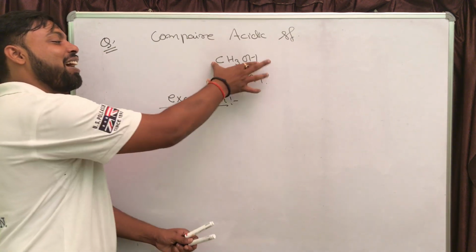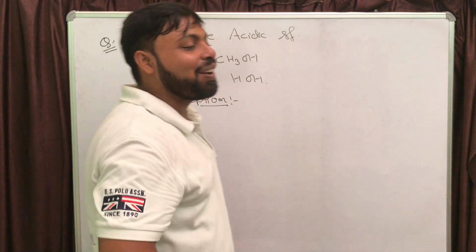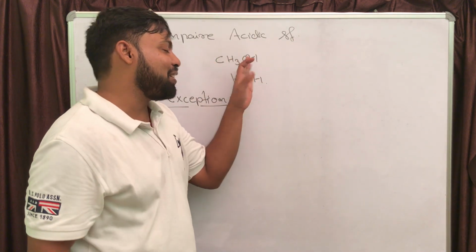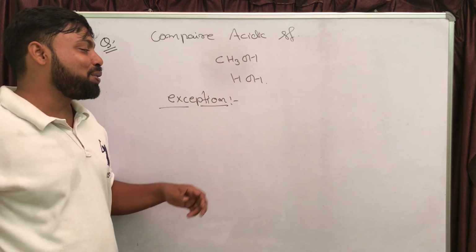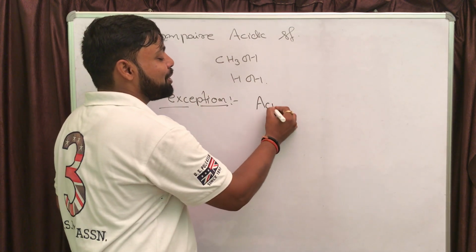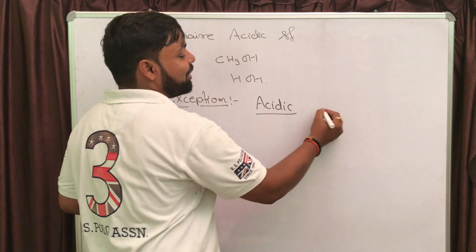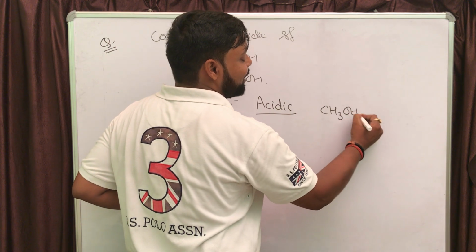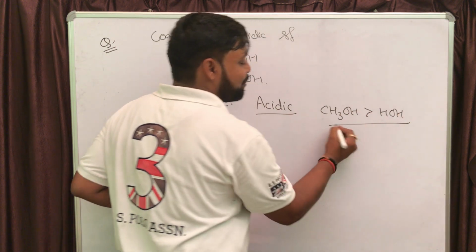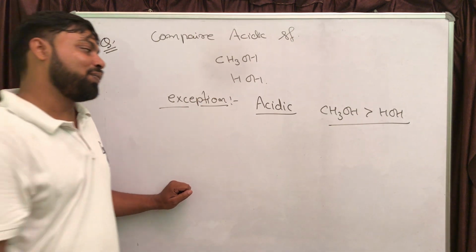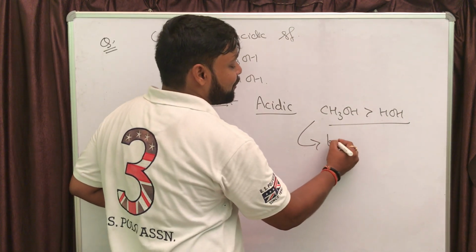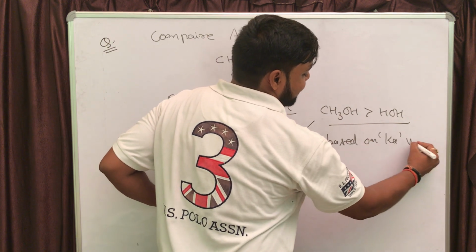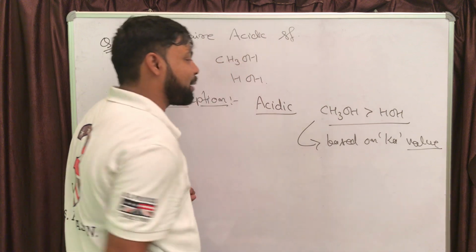The exception is that methyl alcohol is the only alcohol which is more acidic than water, and it is based on the Ka value. It is the practical data. So just remember the fact that methyl alcohol is more acidic than water.